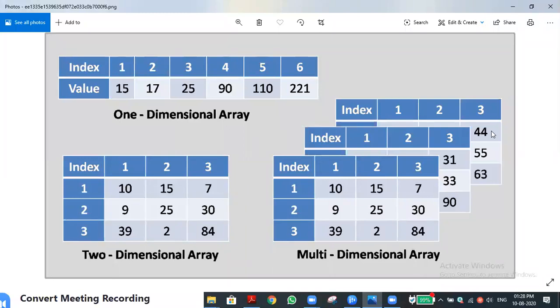Sir, can we see it like this? No, this is an image only. We can store like that. Okay, so 44, 55, 63, it is another one. Whatever data, just imagine 20, 21, 31, likewise. So we are storing the data.